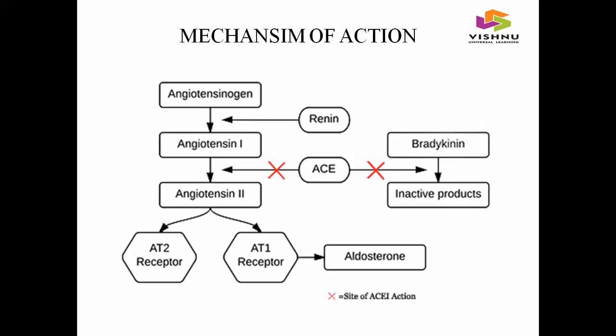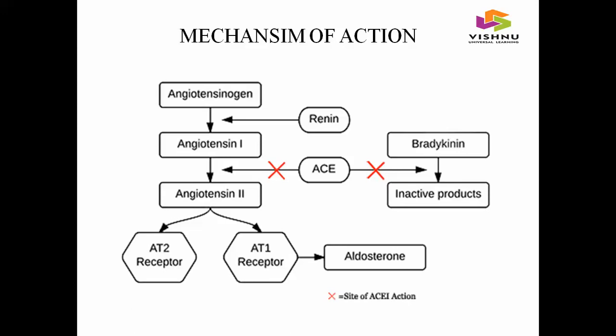And coming to the mechanism of action of angiotensin converting enzyme inhibitors, normally renin, which is released by the kidney, acts on angiotensinogen, which is present in the liver. Renin converts angiotensinogen into angiotensin 1. Angiotensin converting enzyme, which is present in the lungs, converts angiotensin 1 to angiotensin 2. Angiotensin 2 binds to the angiotensin 1 receptor.